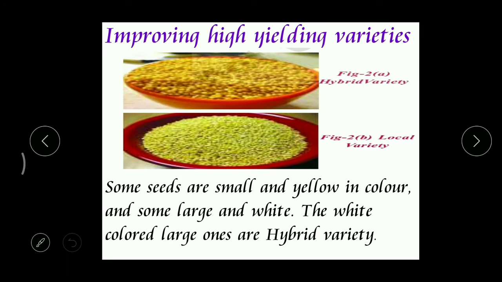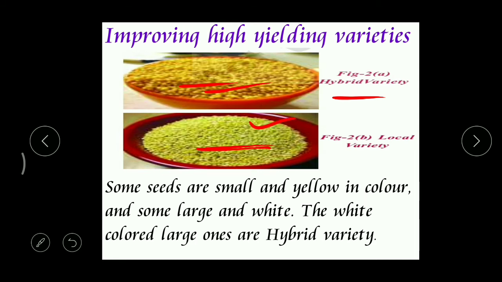Okay. Then here, let's see the first one, improving high yielding varieties. If you carefully observe this picture, we can find two things, right? What are they? When we take this one, it is yellow in color and small in size, and this is also said to be a hybrid variety. Now when we take the second one, it is white in color and large in size.